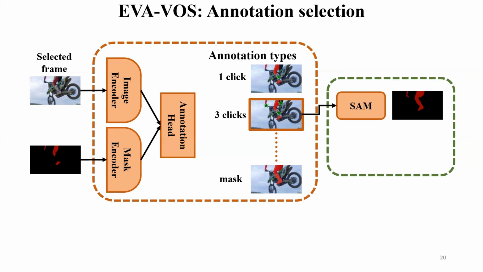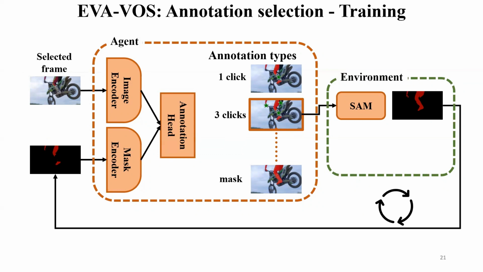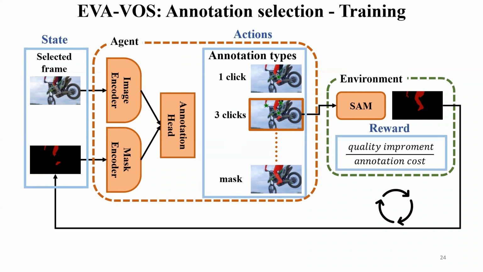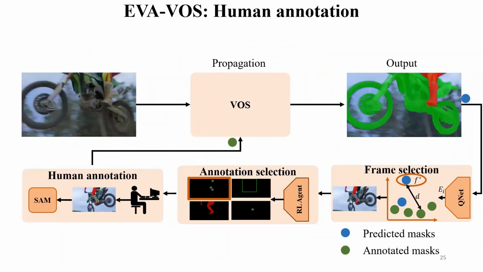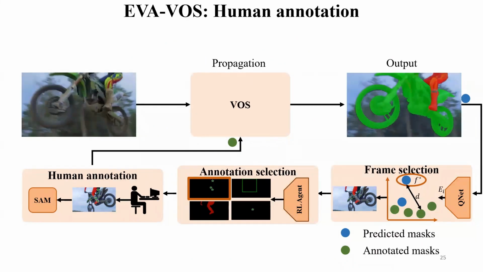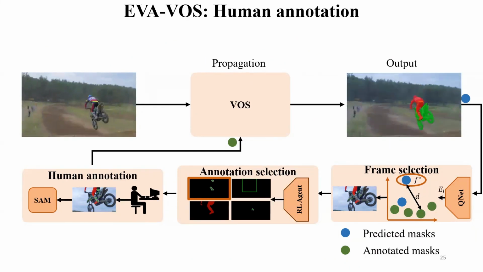Then we prompt the Segment Anything Model, or SAM, with the predicted annotation type in order to predict a new mask for the selected frame. There are many training alternatives for this pipeline. We decided to use reinforcement learning. The state of our agent consists of the selected frame and its corresponding mask. Each annotation type represents an action, while the reward is formulated by comparing the segmentation quality before and after the annotation, divided by the annotation cost. In the human annotation stage, the annotator interacts with the selected frame to provide the selected annotation type. Then, SAM predicts a mask which is propagated to the whole video.